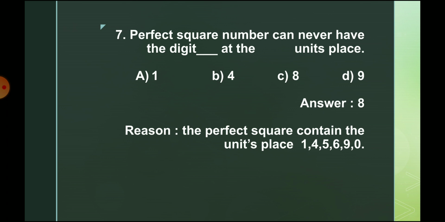Then a perfect square number can never have the digit dash at the units place. Let me see and explain. See the 1: it can be a perfect square number. 4, yes. 9, yes. 8, no. So 8 is the answer.